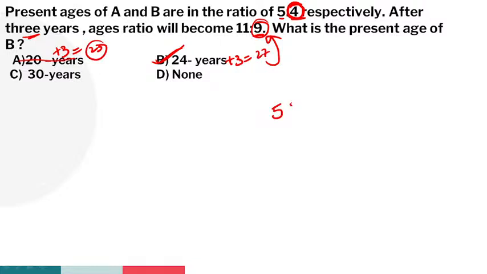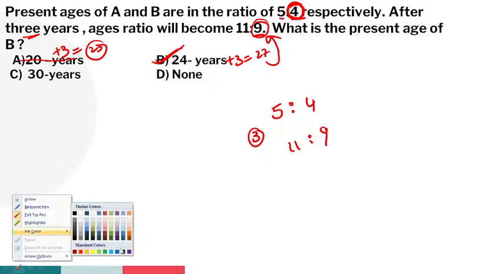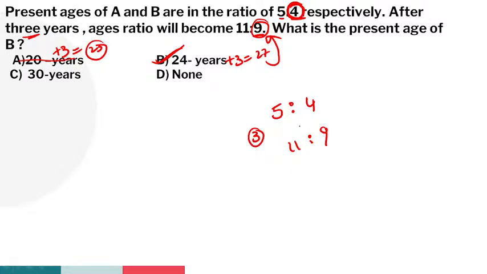So the given information is 5:4. After 3 years, 11:9. After or ago, I told you to note it in the middle. What is the first step? Cross multiplication, check the difference. 9 5s are 45. 11 4s are 44. So the difference between 45 and 44 is 1. Next, what is the second step? Check the second ratio difference. The difference between 11 and 9 is 2.